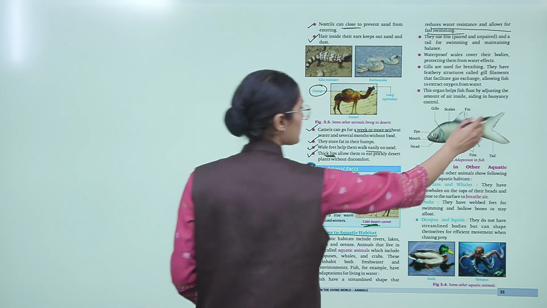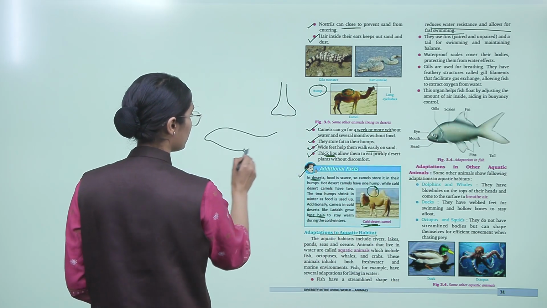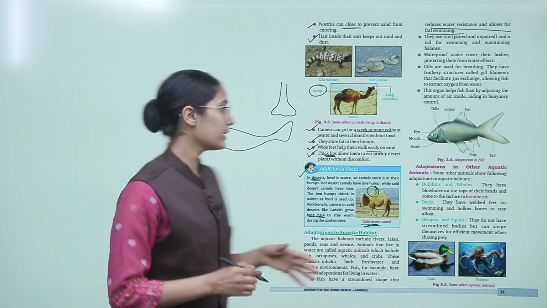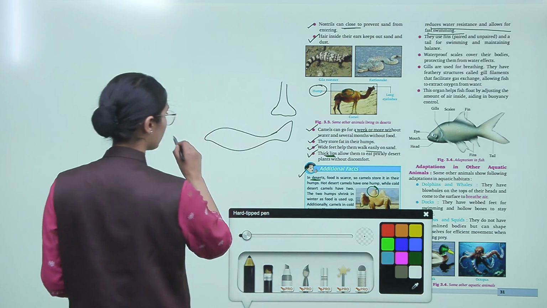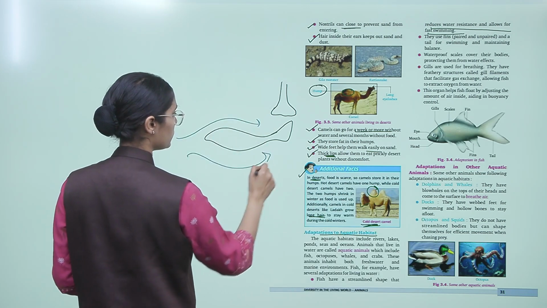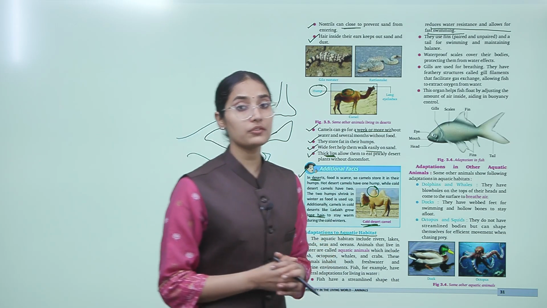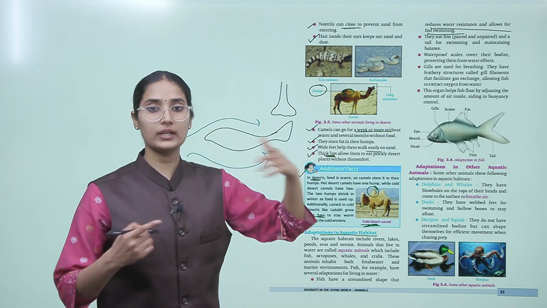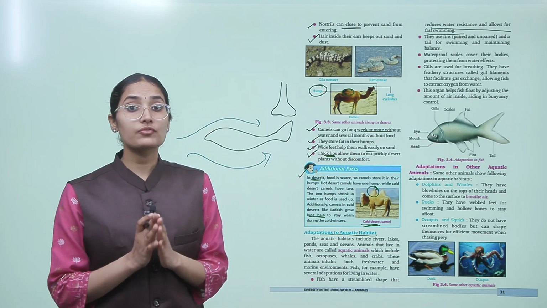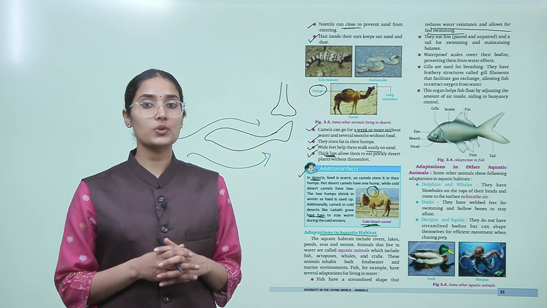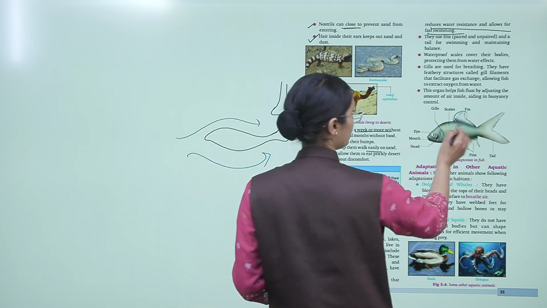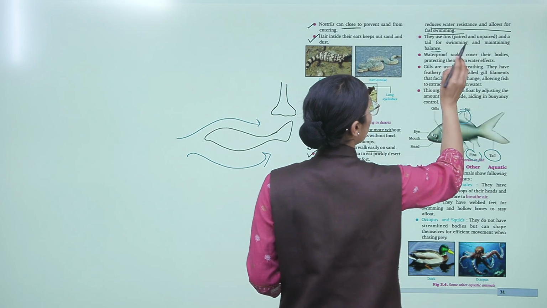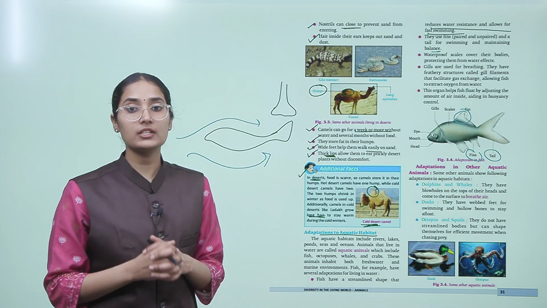So they have this kind of streamlined shape that reduces any kind of resistance from the water, right? Water can easily flow past the fish and allow fast swimming. This also allows fish to swim quickly. They use fins, paired and unpaired, and a tail for swimming and maintaining balance. So they have fins, right? Along with the body they also have fins and tails to maintain balance while they swim.